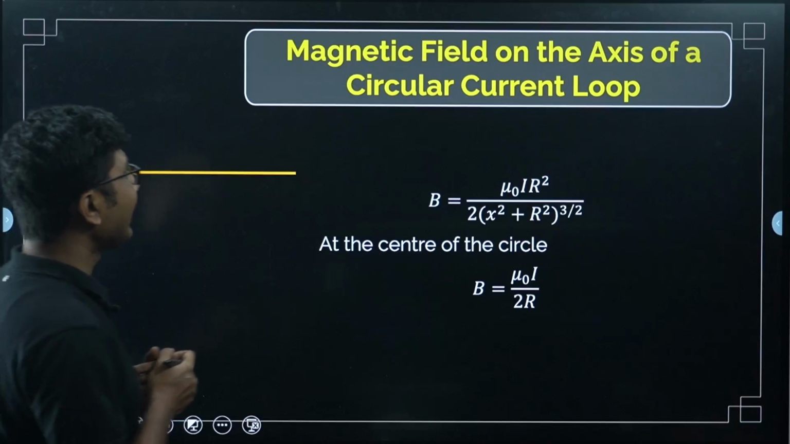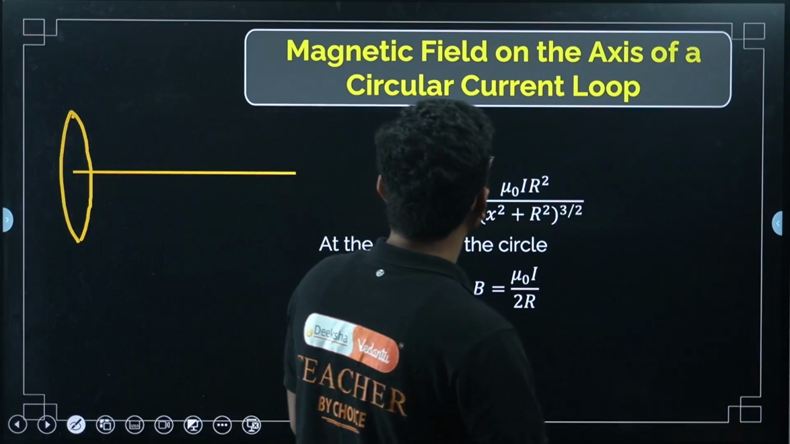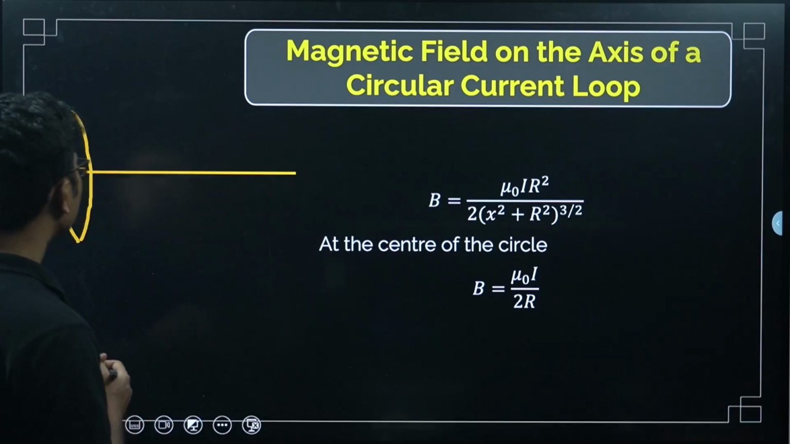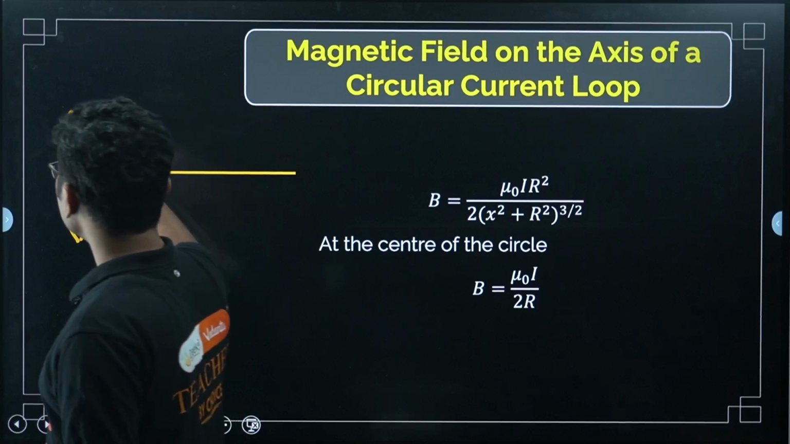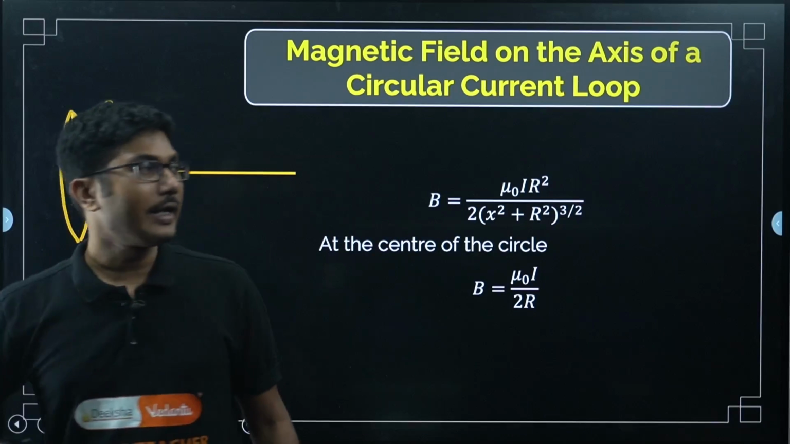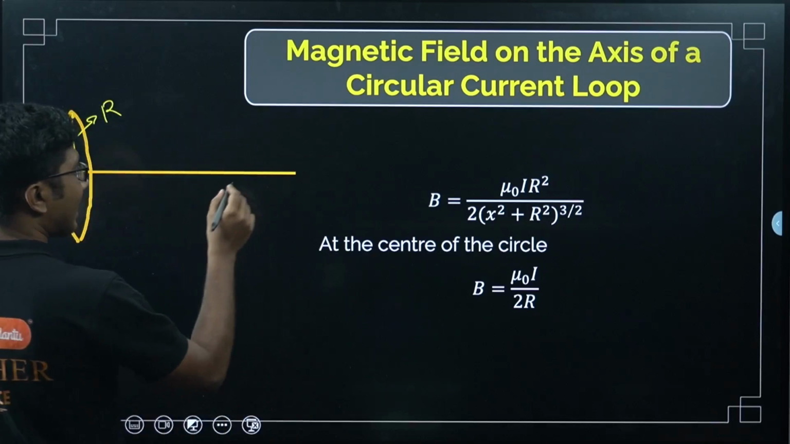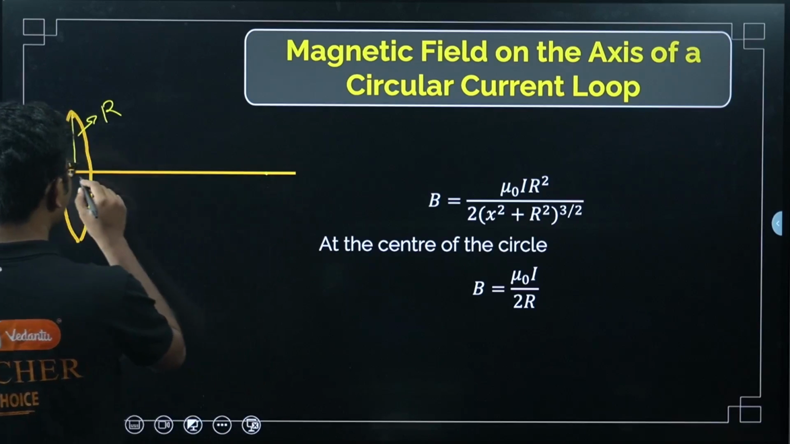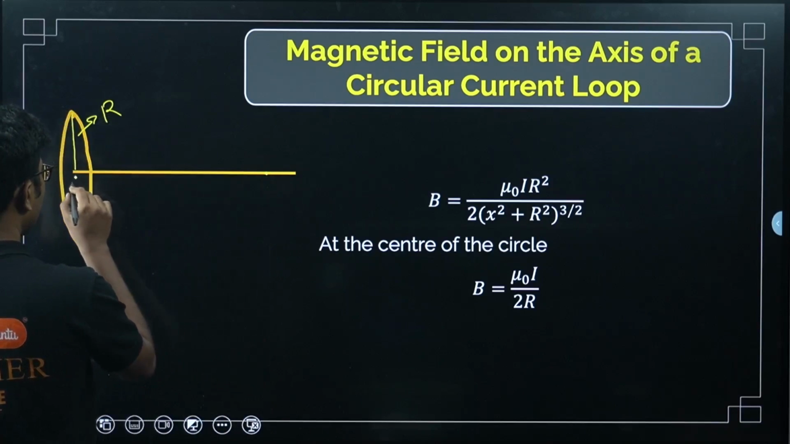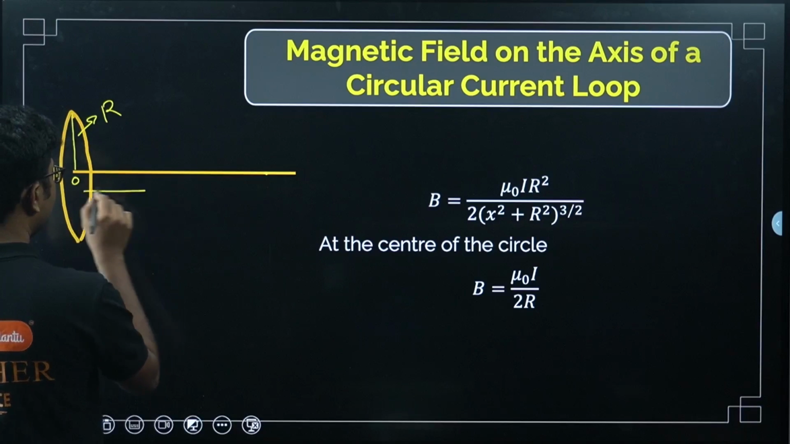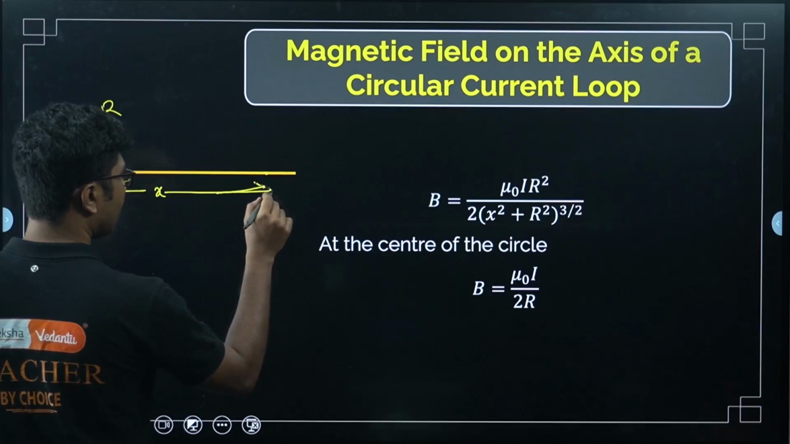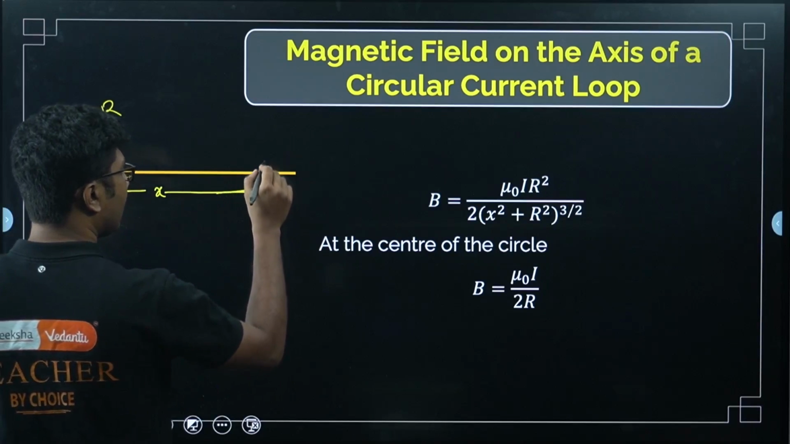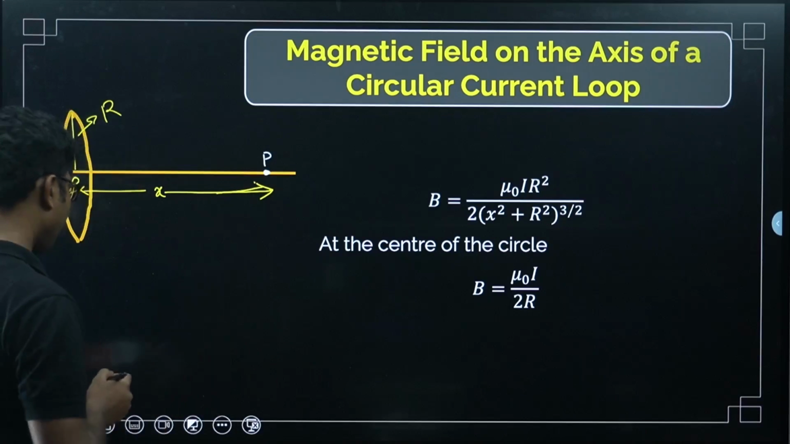Now, the magnetic field on the axis of a circular current carrying loop. Suppose we have a current carrying loop of radius capital R, and we want to find the magnetic field at a distance x from the center. At some point P, we are trying to find the magnetic field.